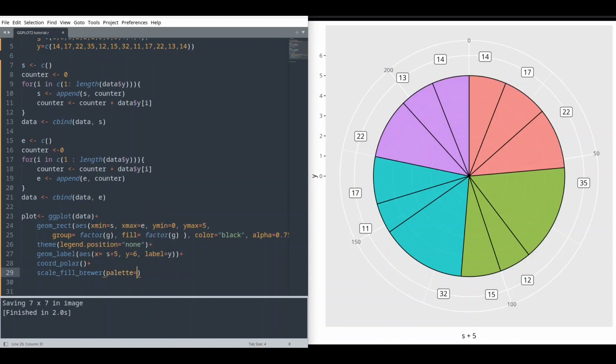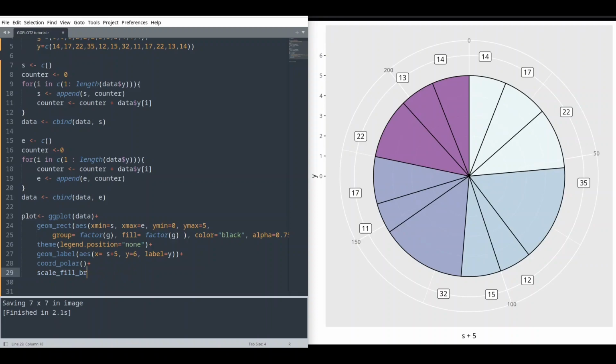palette to 1, run it. Okay, this is different. 2, 3. So now you understand how this works.